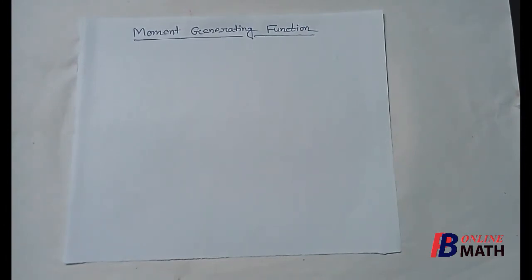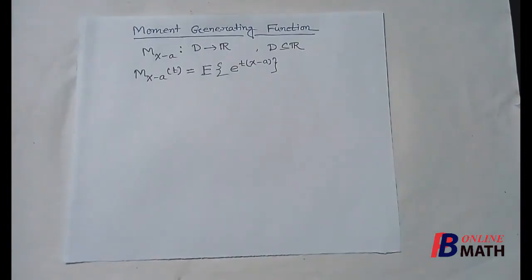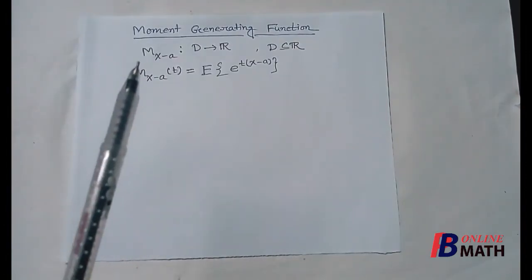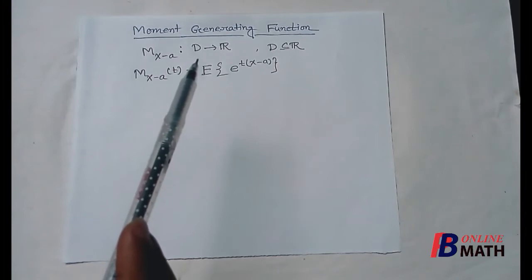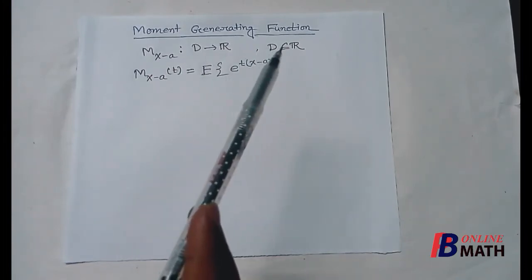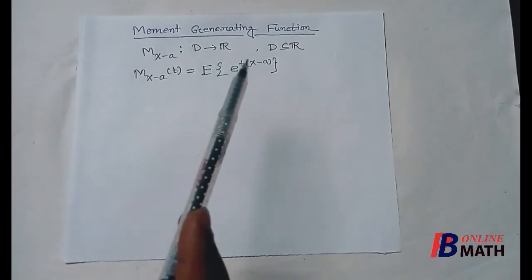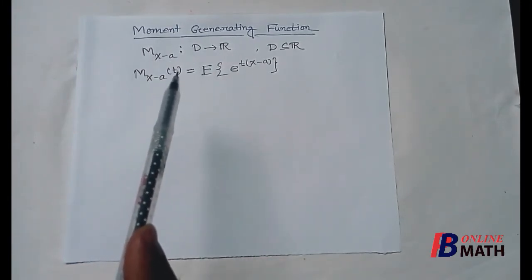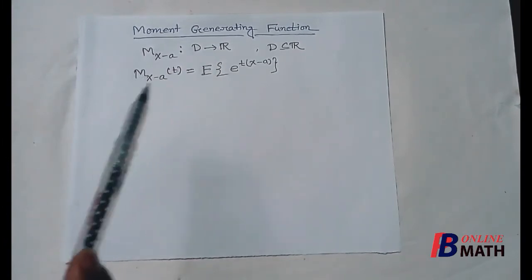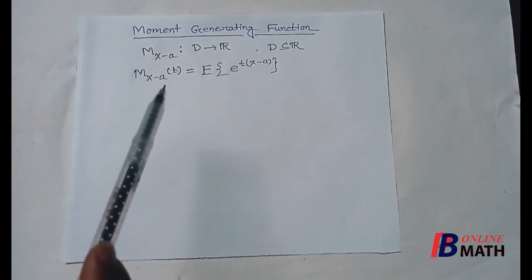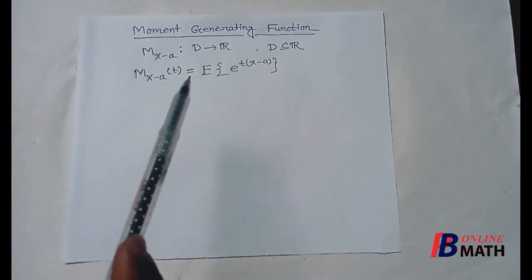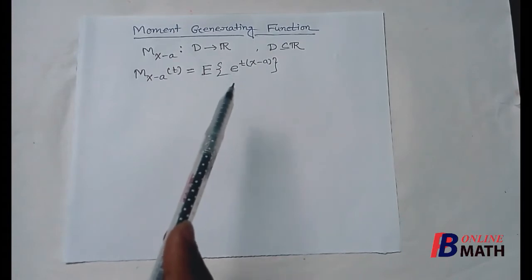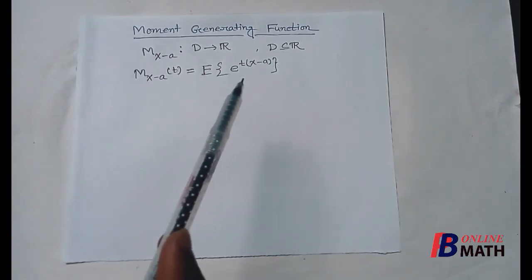So first we define the moment generating function. The moment generating function about the point x equal to a is denoted by M of X minus a. It is a function from D to R, where D is a subset of the set of real numbers and R is the set of real numbers. So the moment generating function is a real valued function of a real variable t, and it is defined as follows. The moment generating function about the point x equal to a, where capital X is the random variable, is a function of t, and it is equal to the expectation of e to the power t into (X minus a).